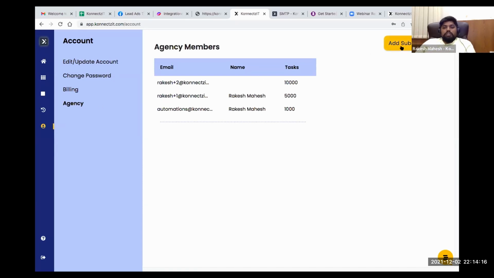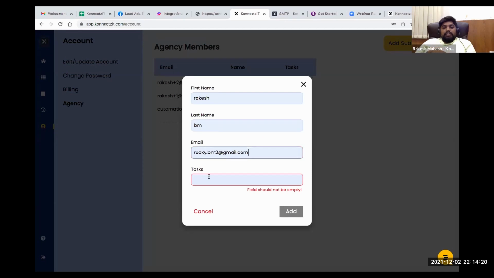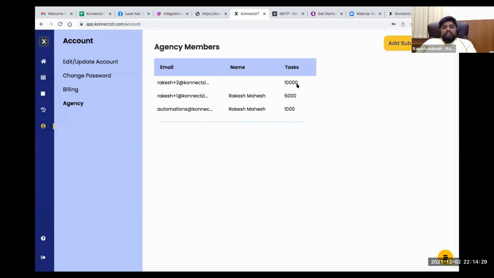Right now you can click on add, enter the name, and assign tasks for that particular sub account. When you click on add, that sub account will be added inside, and you can manage those tasks over here. So basically you can manage multiple tasks and multiple sub accounts. Right now we have not given a complete feature set because this is in beta, and we will be adding other features in the near future.